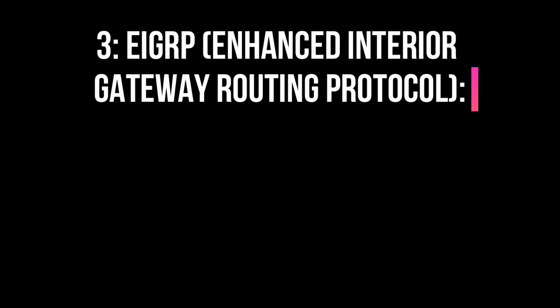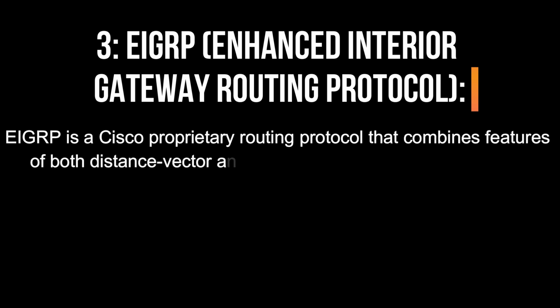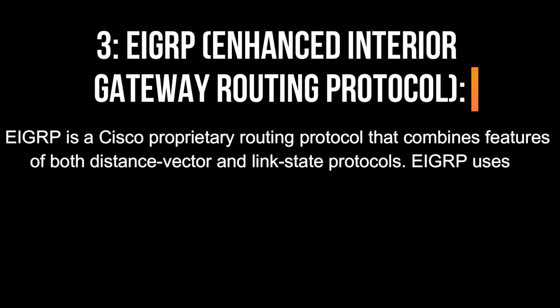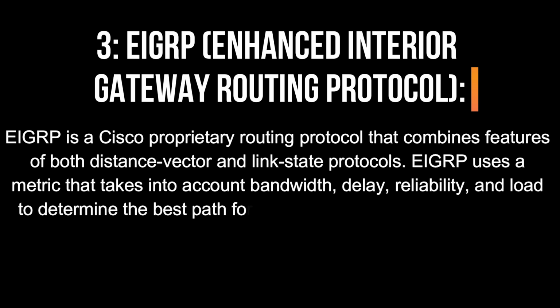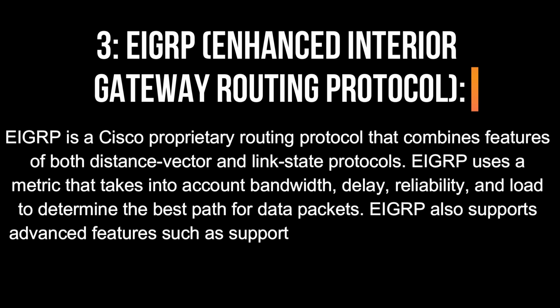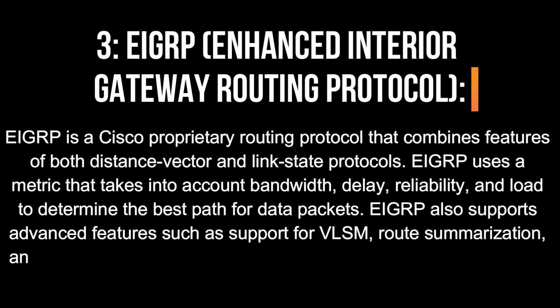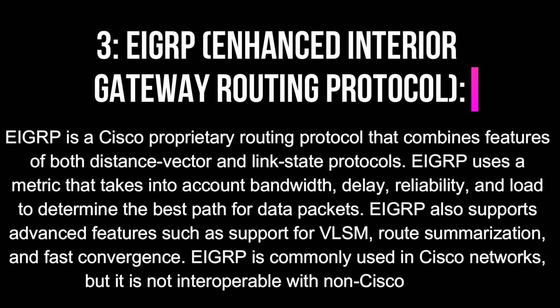3. EIGRP. Enhanced Interior Gateway Routing Protocol. EIGRP is a Cisco proprietary routing protocol that combines features of both distance vector and link state protocols. EIGRP uses a metric that takes into account bandwidth, delay, reliability, and load to determine the best path for data packets. EIGRP also supports advanced features such as support for VLSM, route summarization, and fast convergence. EIGRP is commonly used in Cisco networks, but it is not interoperable with non-Cisco devices.